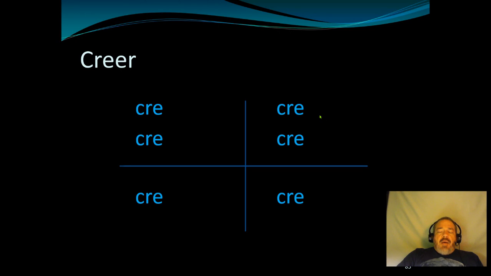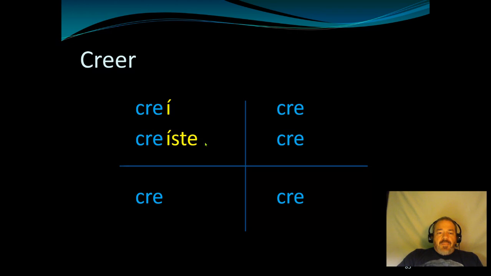And now we're going to add preterite endings, the ones that we know for ER verbs. And remember, the two special things we're going to do is we're going to put accent marks on I's, and down here on the bottom, we're going to make I a Y. So here it goes. Creí. Now, this always has an accent mark, right? Already we know that this has an accent in all forms in the preterite. But the tú form normally does not have an accent mark, right? Just iste doesn't need one. But in this case, we have to have one.